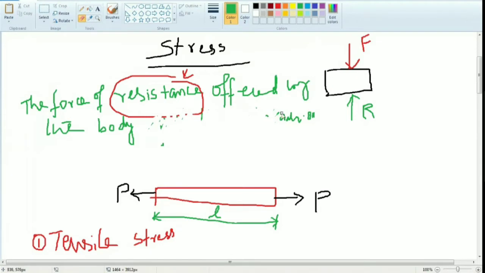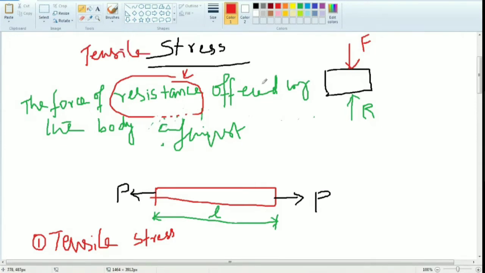So what is the definition of tensile stress? Can anyone give the answer to my question? The force of resistance offered by the body against the deformation is called stress. What is the definition of tensile stress? I can add one more word here, tensile.